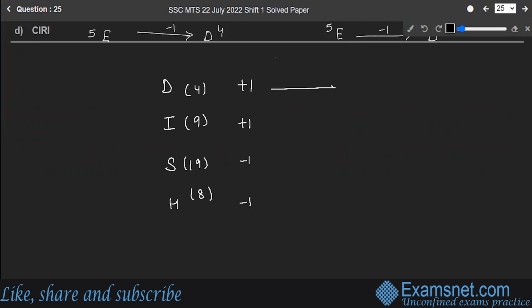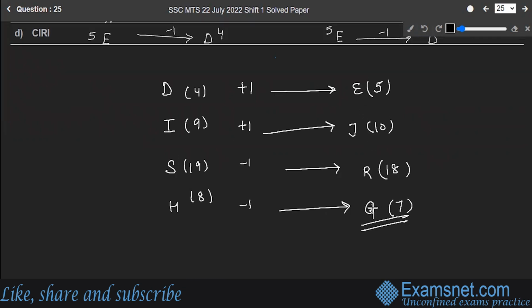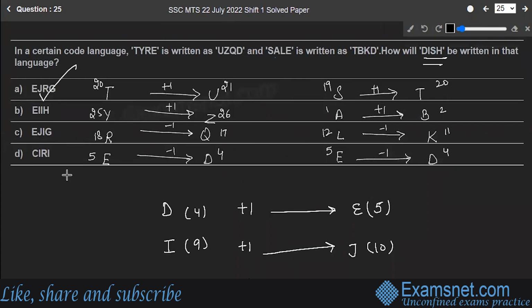So when I'm adding 1 to it, it becomes 5, and 5 is the place value for E. 9 plus 1 gives you 10, and 10 is the place value for J. 19 minus 1 gives you 18, which is the place value for R. Then 8 minus 1 gives you 7, which is the place value of G. Correct. Okay, so that means EJRG. This is the correct one. EJRG is option 1, so option A is the correct answer to the question.